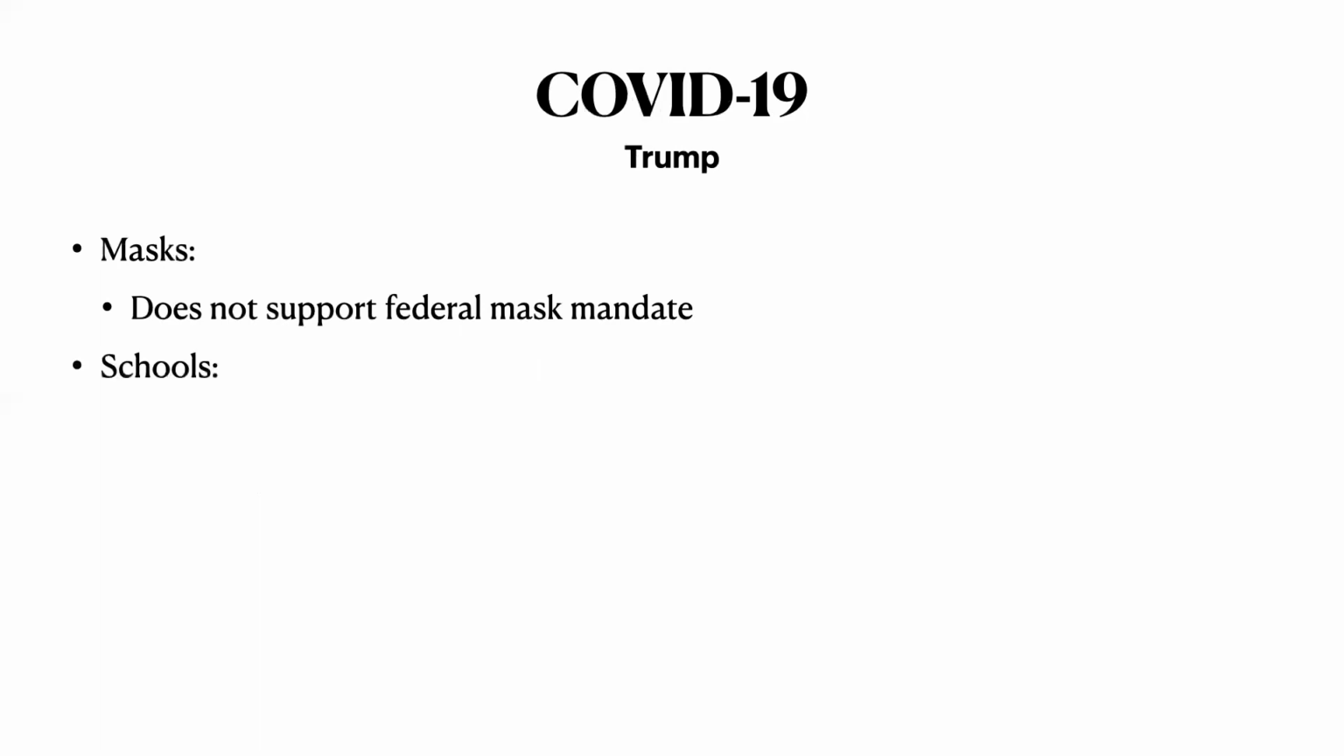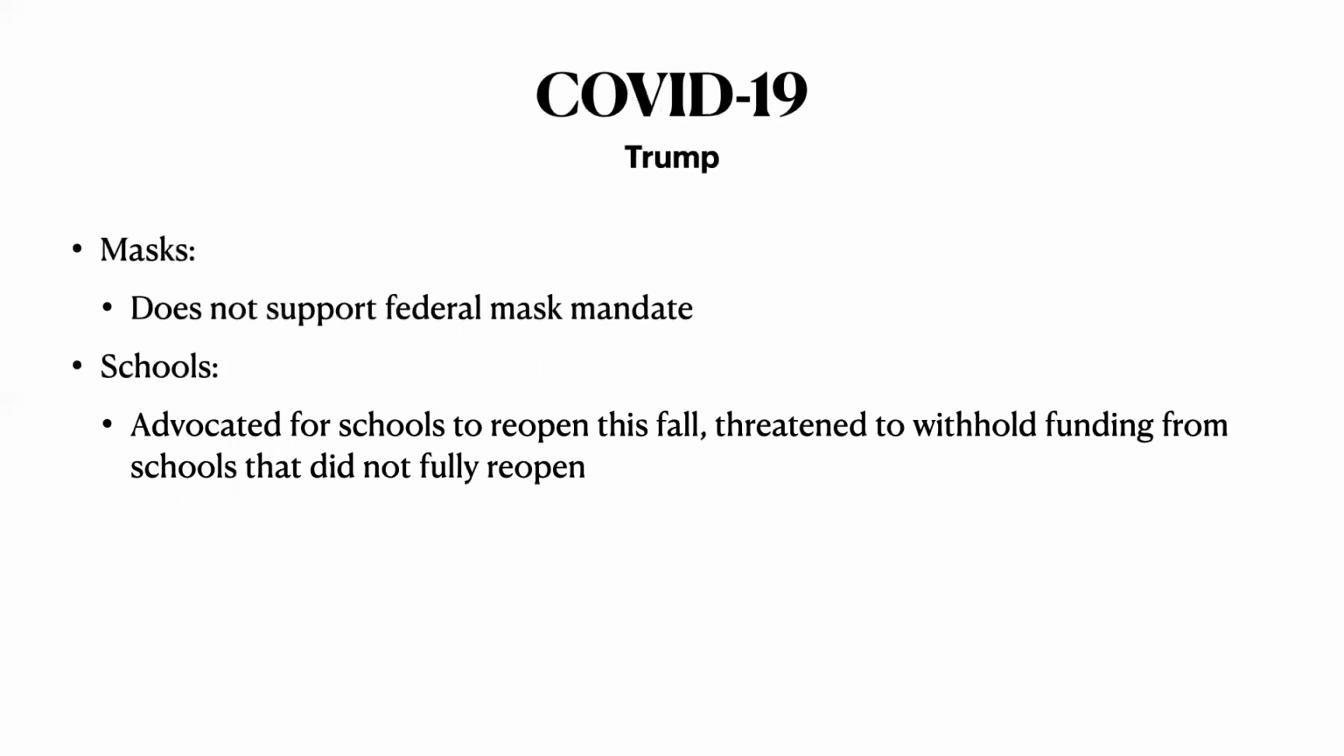So finally, let's look at some COVID. For President Trump, on masks, he does not support a federal mask mandate. He believes it should be left up to the states. Once again, a more small government approach to this, much like most conservatives and most Republicans. For schools, he did advocate for schools to reopen this fall, threatening to withhold funding from the schools that did not fully reopen in person. That being said, he does support safety measures. He just wanted them fully in person.